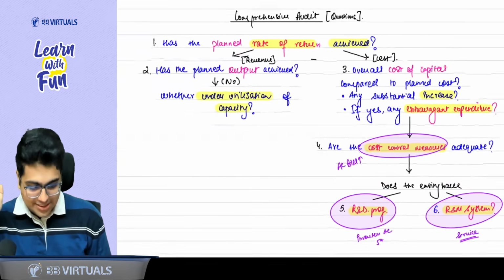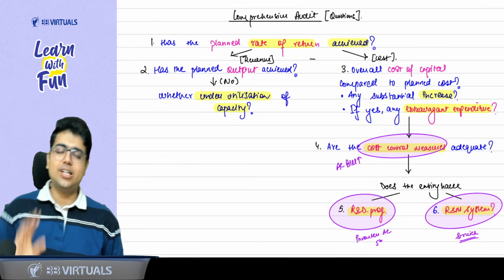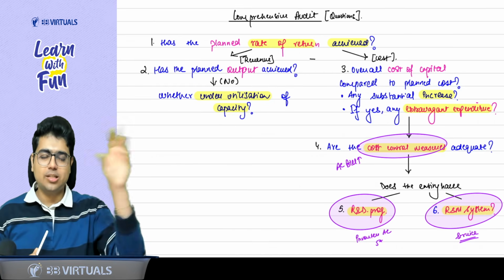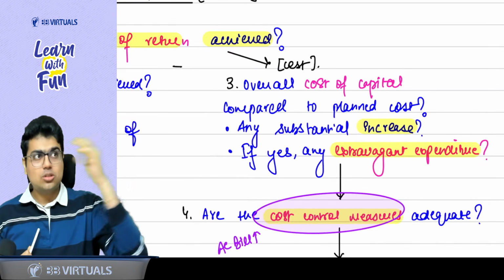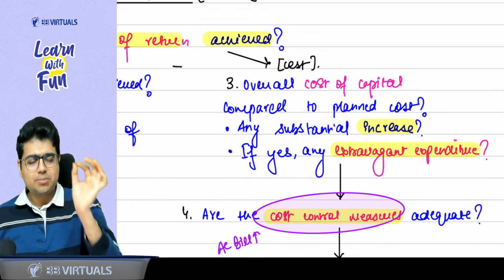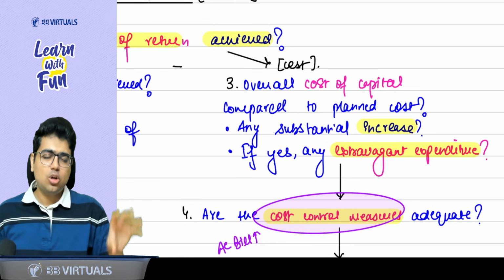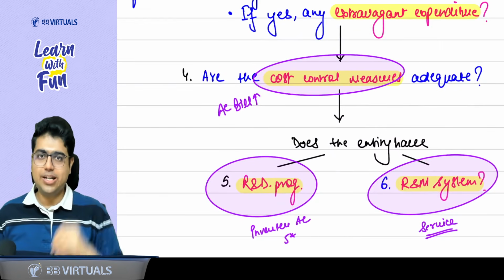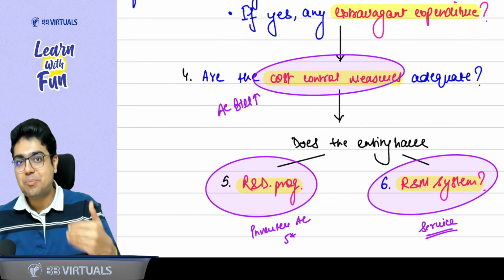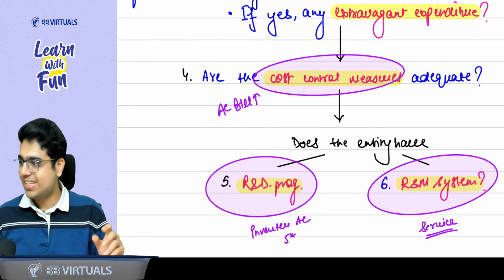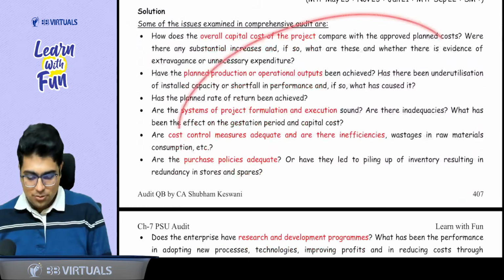Last time, once again, revising the flow, revision in revision. Comprehensive audit means comprehensive questions. Planned rate of return achieved. Then the 2 points, output and cost. Planned output achieved. If not achieved, that means there is underutilization of capacity. What is the overall cost of capital? Is there a substantial increase? That means there must be some extravagant unnecessary expenditure. If the cost is increasing, the next question is on cost control measures. Are the cost control measures adequate? And if the cost is increasing, that means AC service is not happening. Is the entity having repair and maintenance? Inverter AC, research and development program. Clear, boss? These are the same points you will find in the ICAI answer.